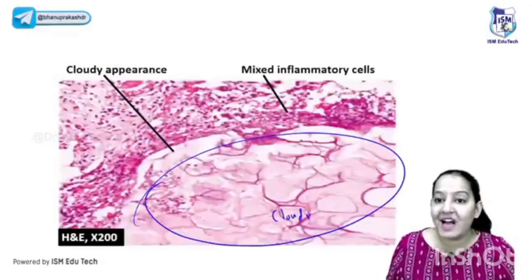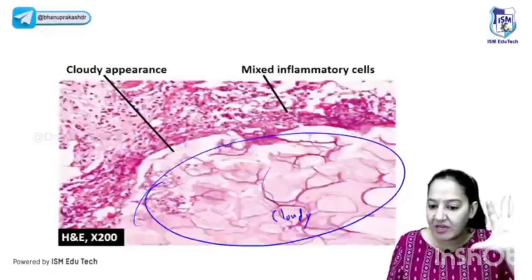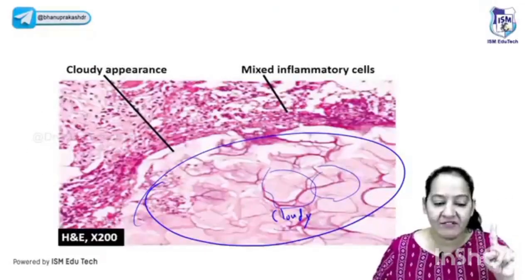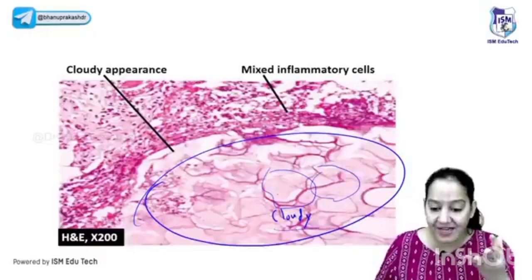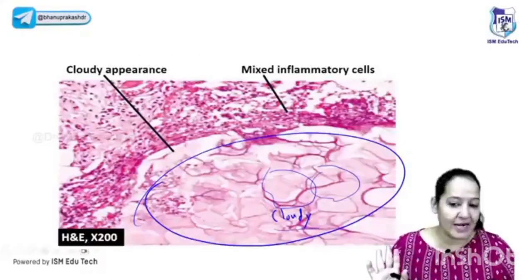Take the word cloudy, like a cloud. Can you see cloudy? Appreciate the cloudiness. I want to highlight the cloudiness. If you get the word cloudy in your question, they are talking about fat necrosis. Because they contain fat, and the fat is cloudy in appearance. So that is cloudiness. That's it.